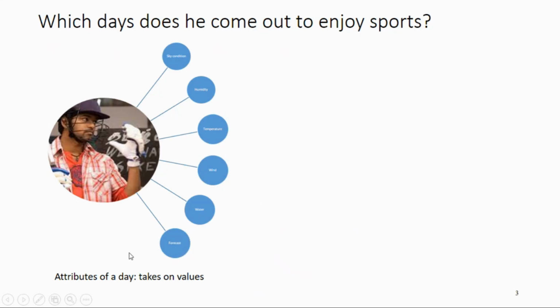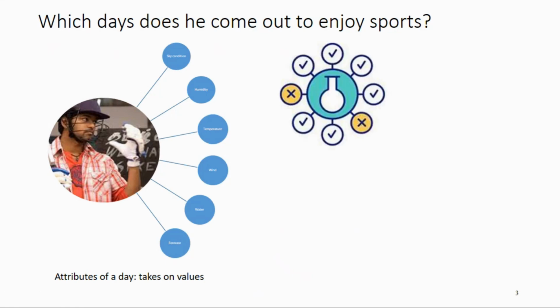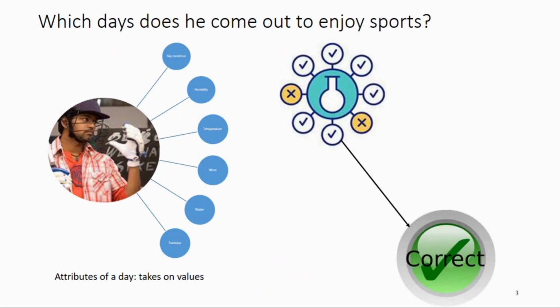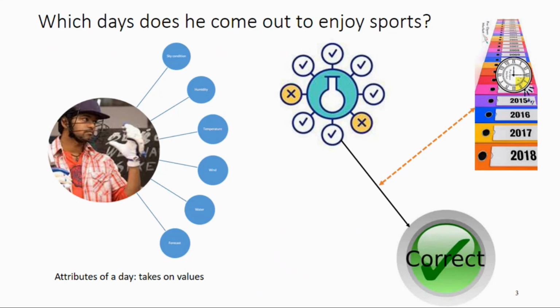These are called attributes of the day, which take on values. There are many hypotheses. The problem is to find the one which is consistent, for which we refer to the past history, the past experience, with a function f of x.